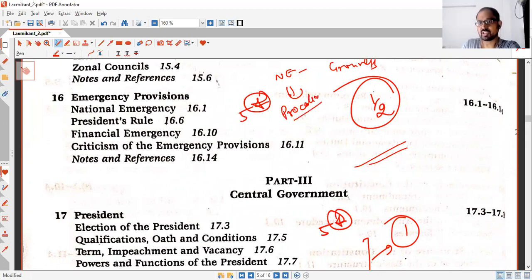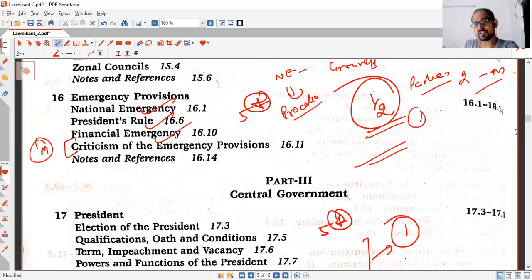What is the procedure? The special majority, how much time, 2 months or 3 months, how long the emergency will be enforced. Similar for President's Rule and similar for the financial emergency. The criticism part is important for the mains. So it should not take more than half an hour. If it takes around 1 hour also, it is still fine.